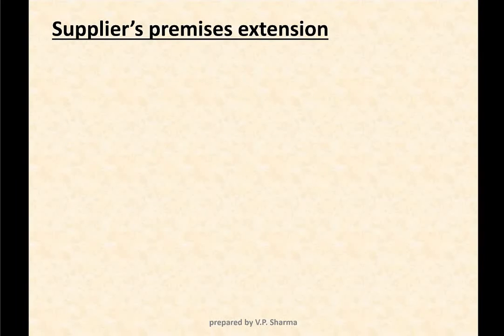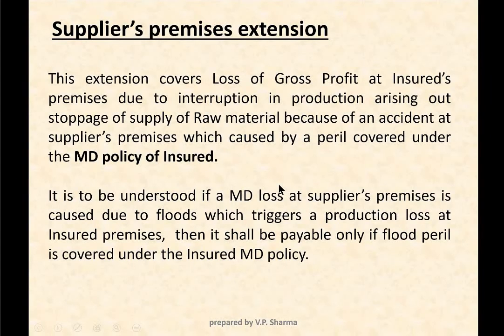Now we will discuss supplier's premises extension. This extension covers loss of gross profit at insured premises due to interruption in production arising out of stoppage of supply of raw material because of an accident at supplier's premises which is caused by a peril covered under the material damage policy of the insured.